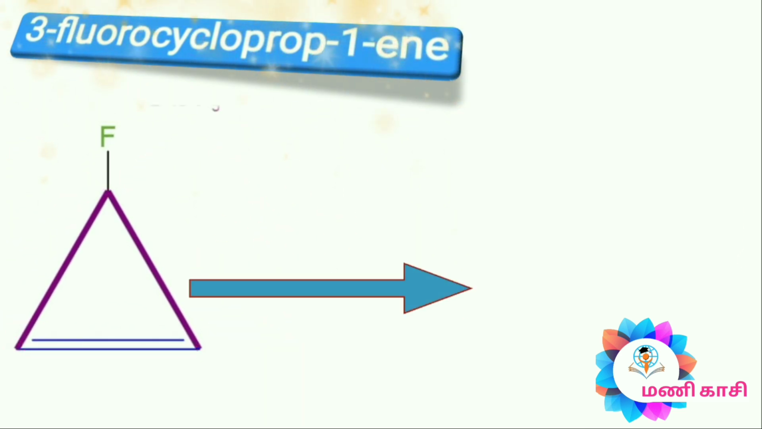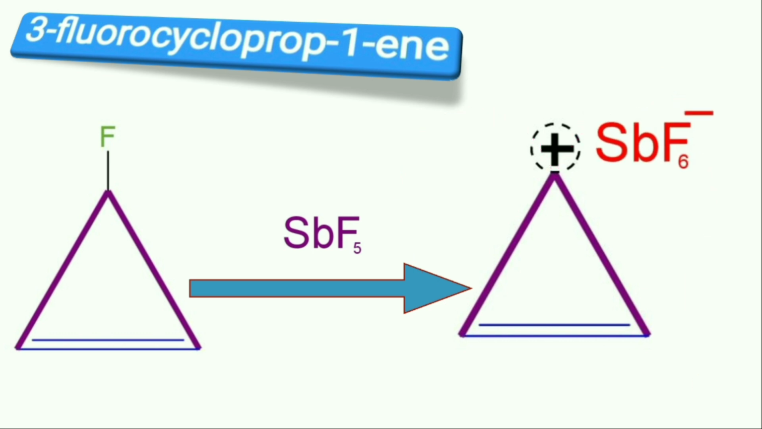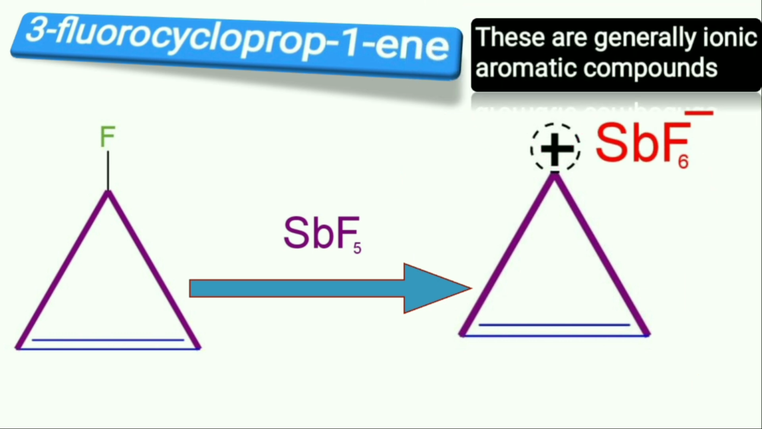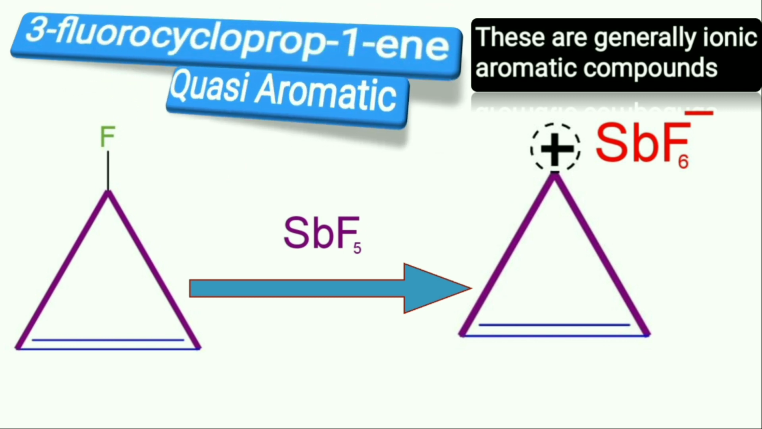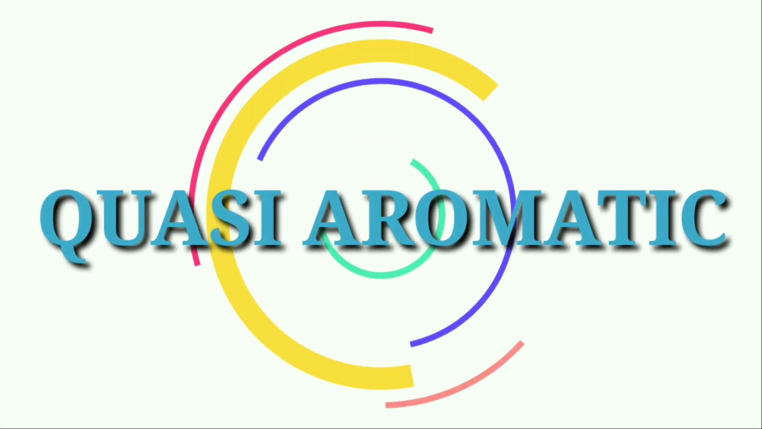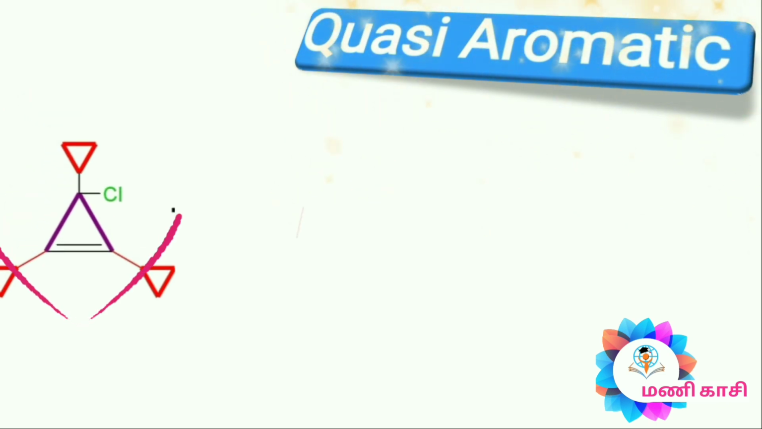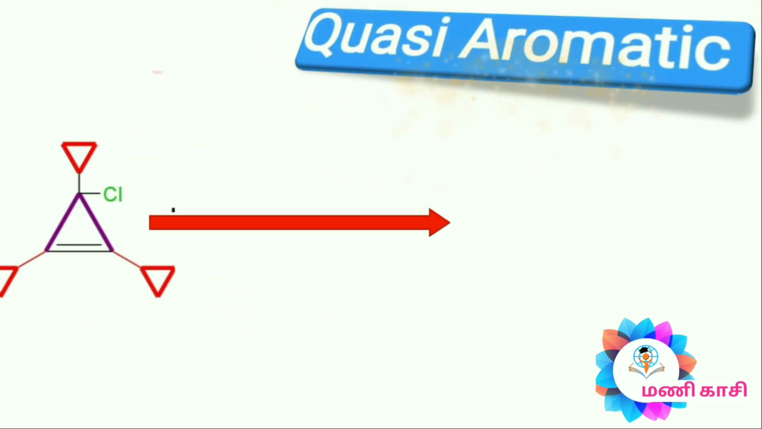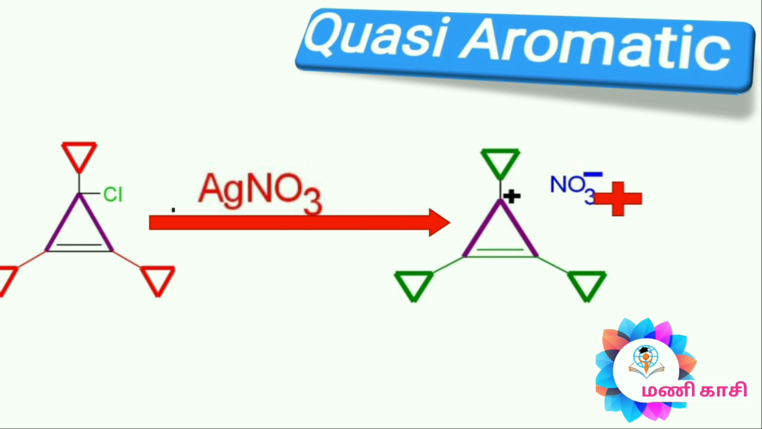In this case of fluorocyclopropene treated with antimony pentafluoride, we get quasi-aromatic. These are generally ionic aromatic compounds. The reactant treated with silver nitrate, we get quasi-aromatic with silver chloride. These are generally ionic aromatic compounds.